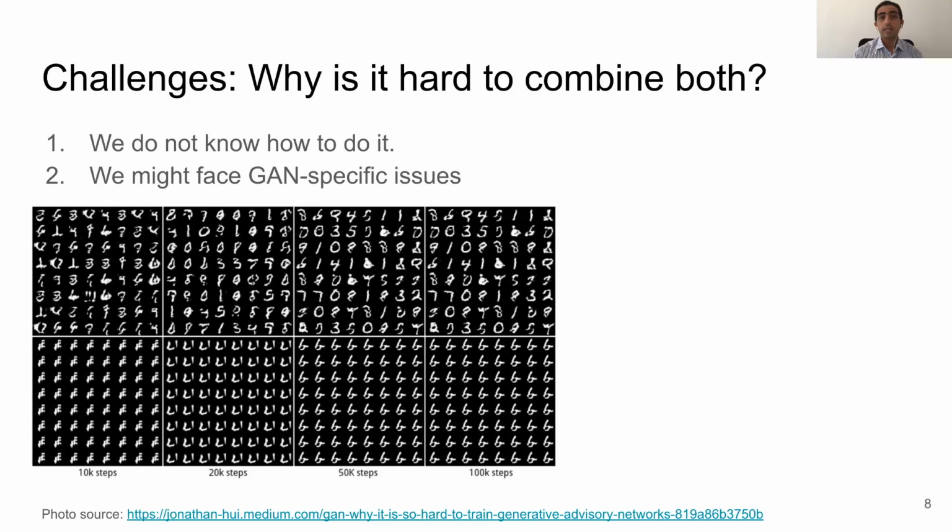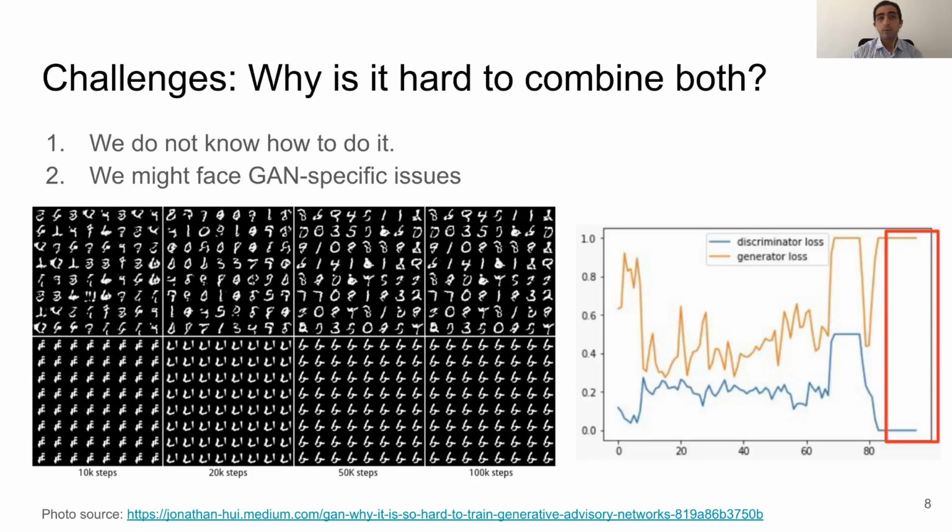Yet after 100k steps, it can only generate the digit 6. The second problem we highlight here is called the vanishing gradients problem. This one happens when the gradient used to update the model is extremely small, to the point that the network cannot learn anything. In GANs, this happens when the discriminator is very powerful, to the point that it can detect all fake data that is generated by the generator. In this case, the generator cannot get any information from this feedback and fails to generate convincing data.